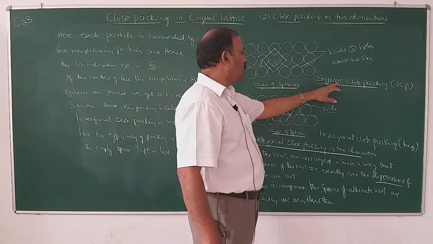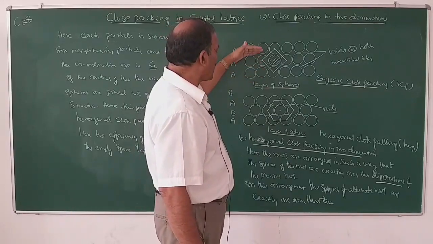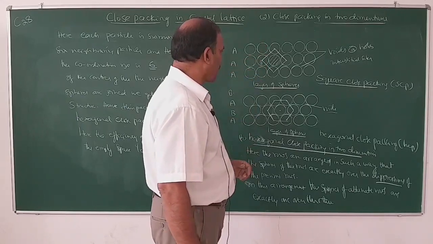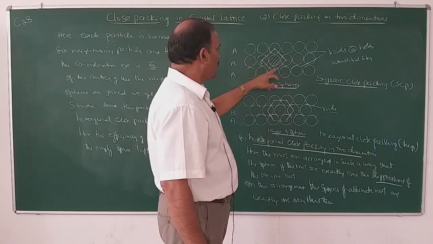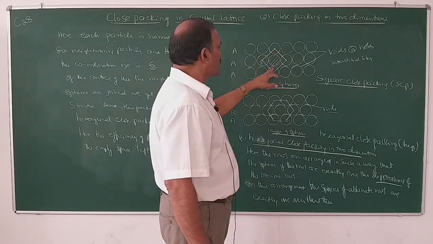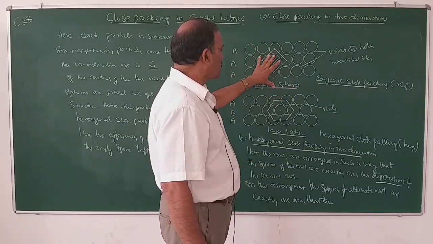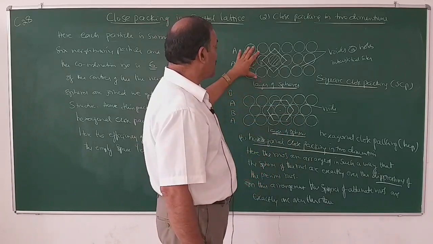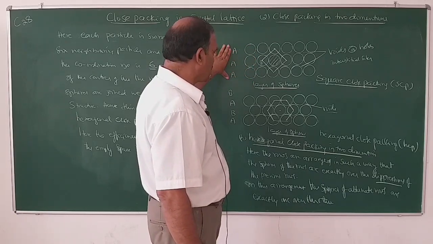One is square close packing. In this, the rows are so arranged that the spheres are exactly one over the other. Here the coordination number is 4, and if you join the centers of these neighboring spheres, you get the shape of a square. Therefore, it is called square close packing. In square close packing, the empty space is high, therefore the efficiency of packing is low. This type of arrangement is AAAA type.